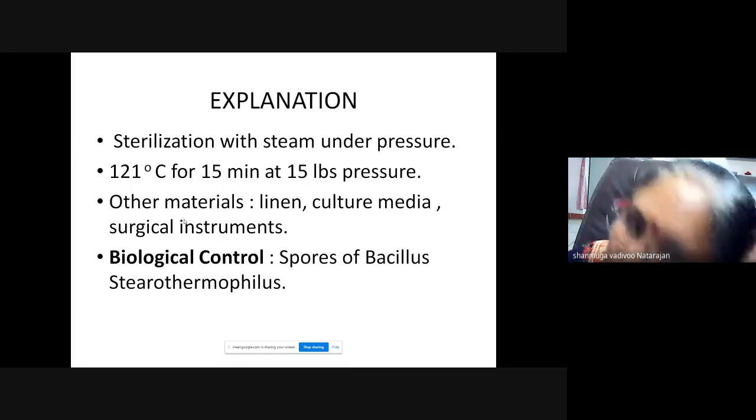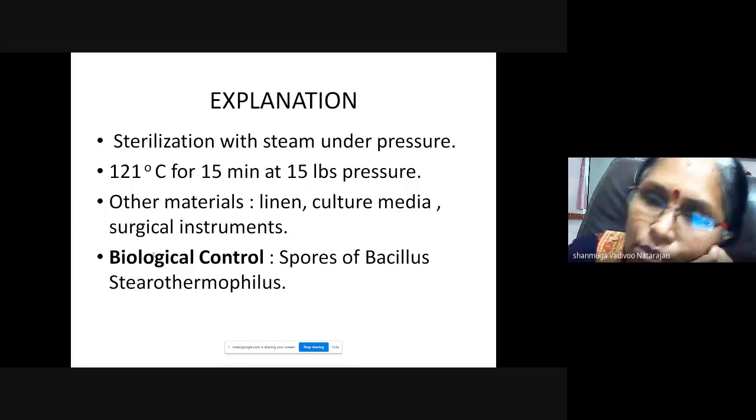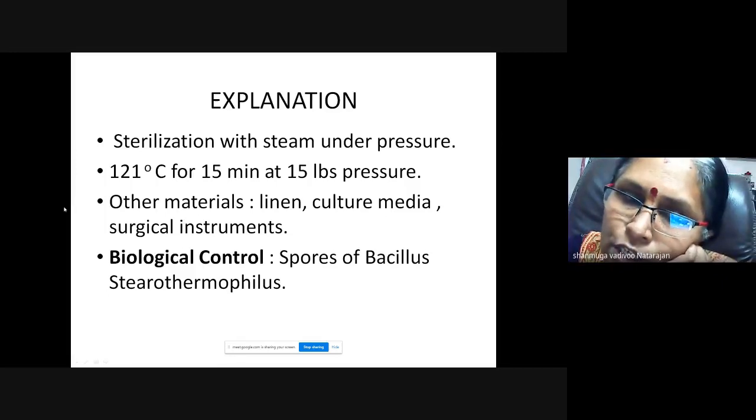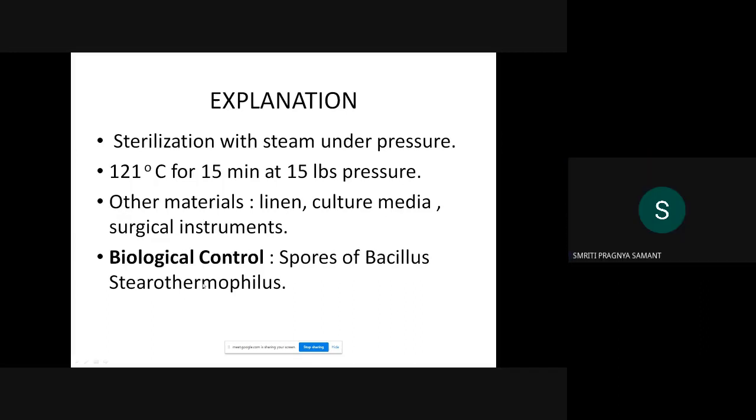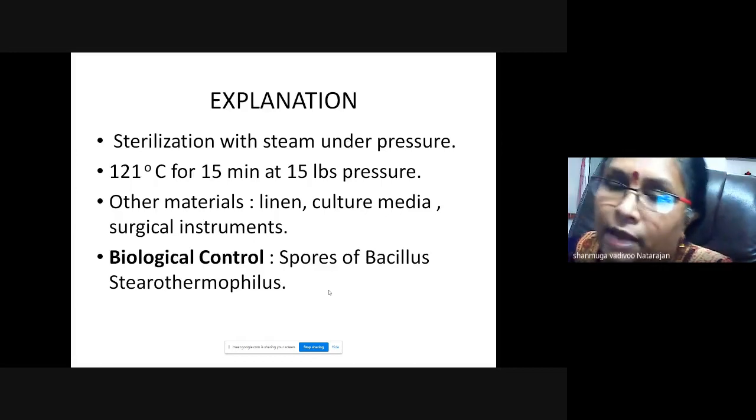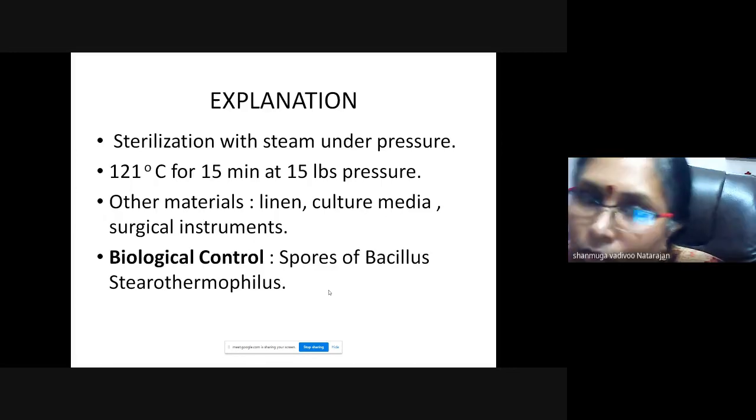And the biological control which we use here is spores of Bacillus thermophilus. This they might ask. I'll get back to that when I brief about it.